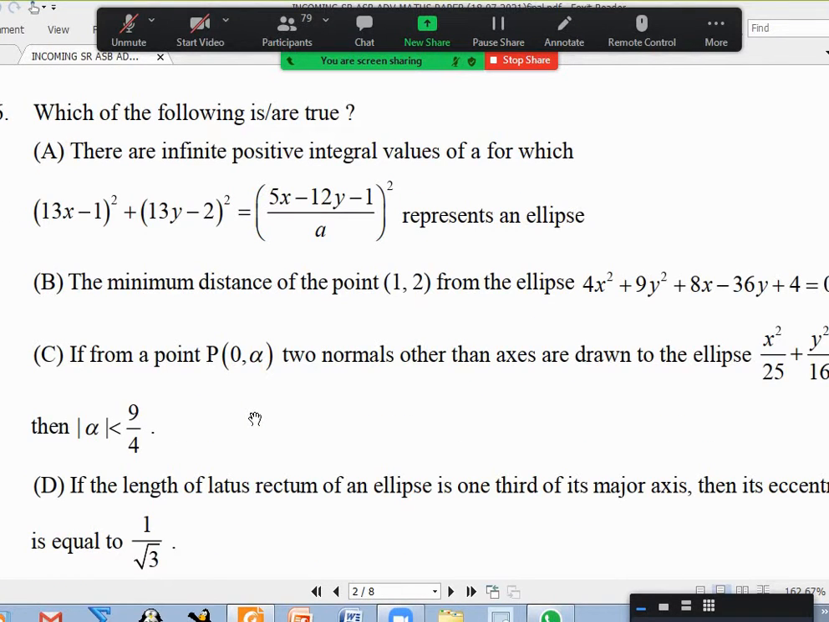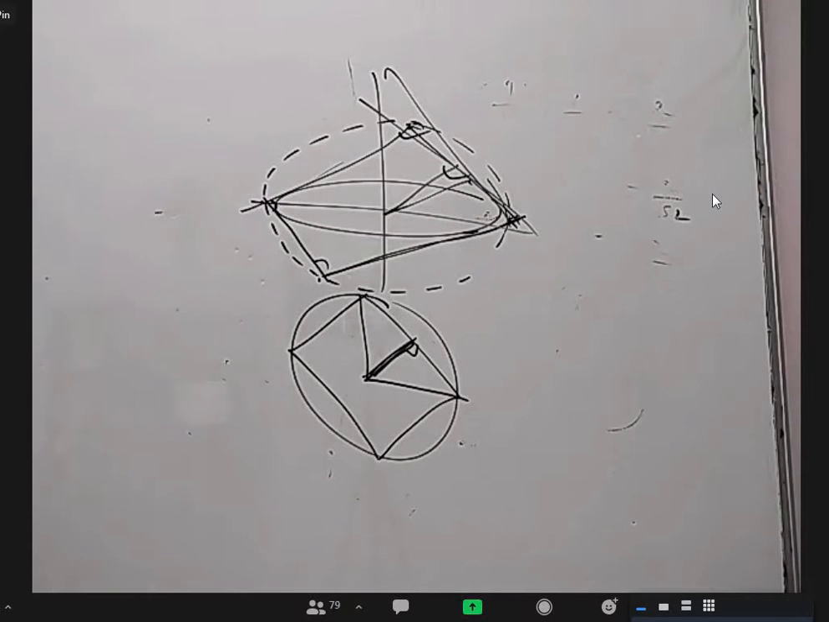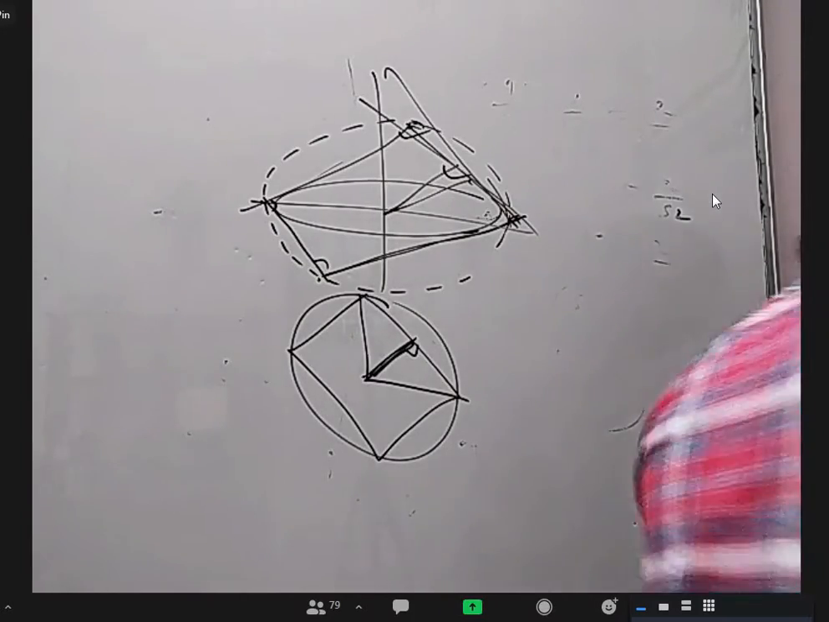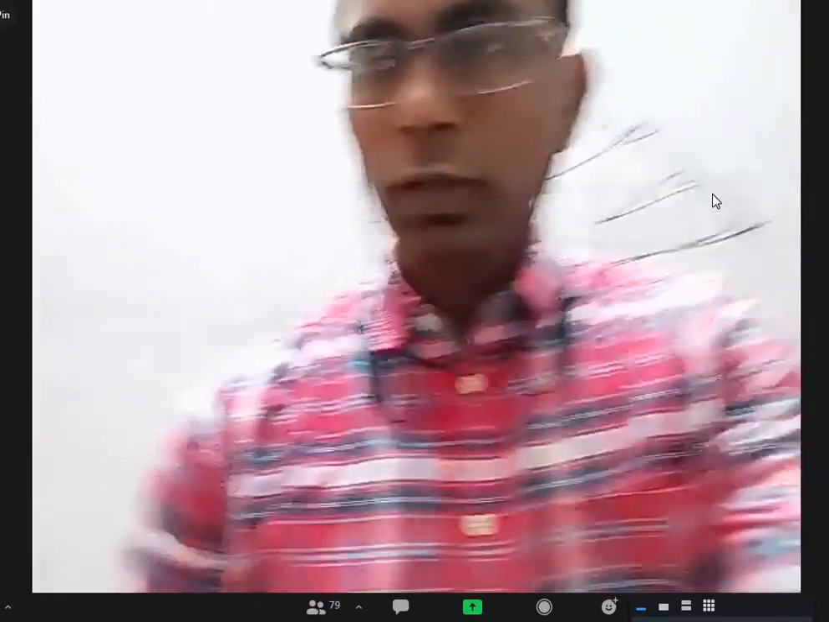Okay, sixth one. Any doubt? Which option out of ABCD? Which one do you doubt, or everything? C, sir. Okay, what is this? The point on the y-axis, two normals other than the x-axis are drawn to the ellipse. Then, I think they're asking about the maximum y-intercept. If you remember in the class, we had done the maximum x-intercept of the normal. Yes or no? Yes, sir. Like that, they're asking maximum y-intercept.